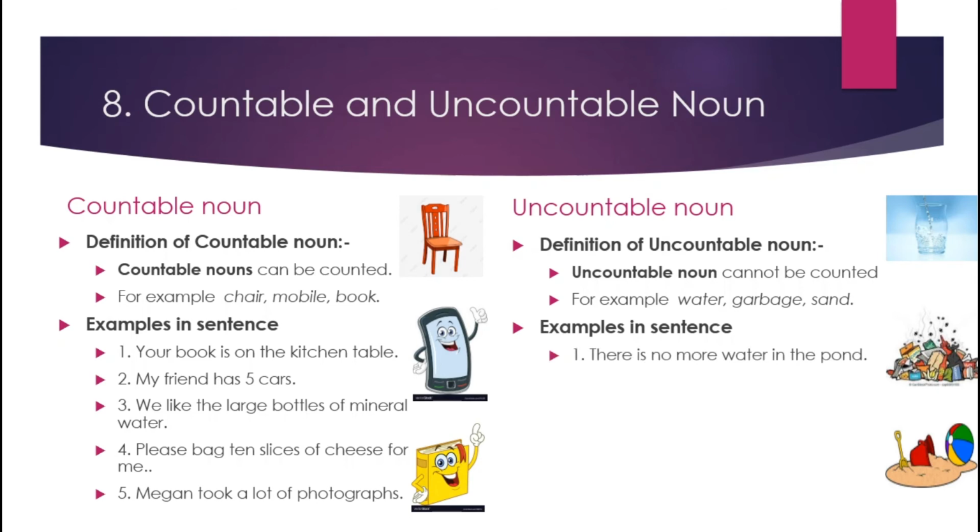Examples: there is no more water in the pond. So here water is an uncountable noun. Second example is, please help yourself to some cheese. Now here again the word cheese has come. So here no number is written. Here the word some means quantity. So here, some cheese, we cannot count.